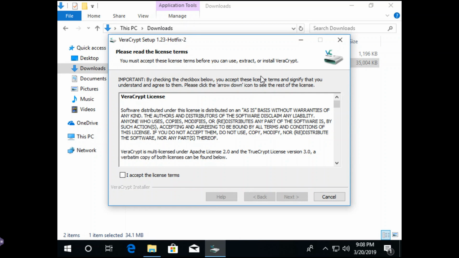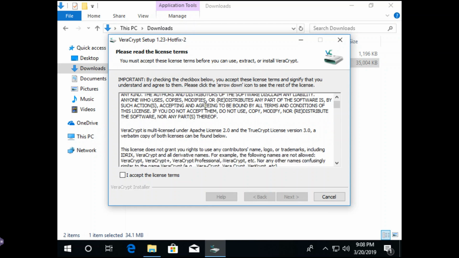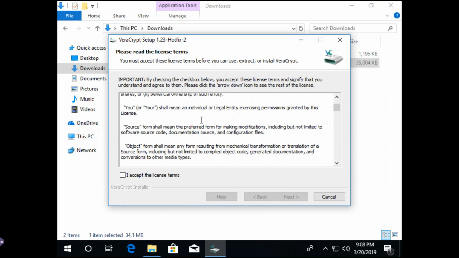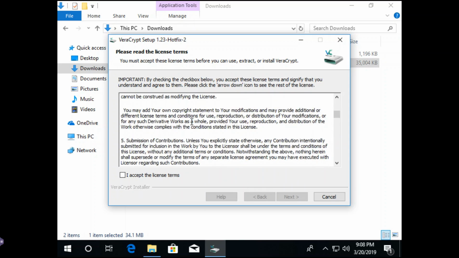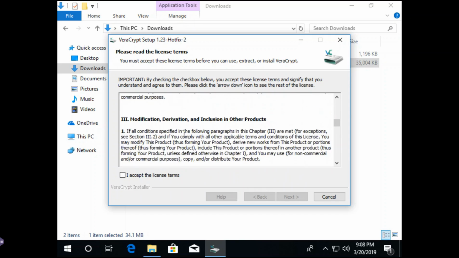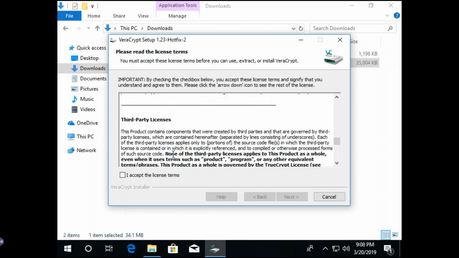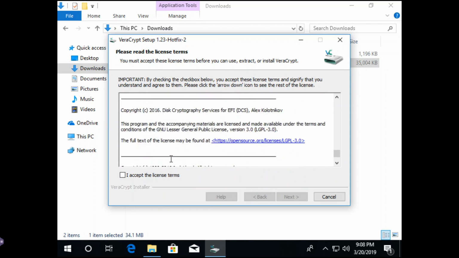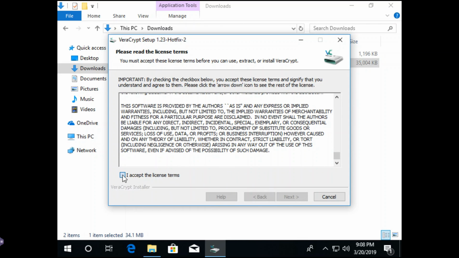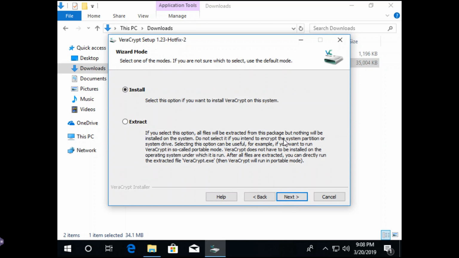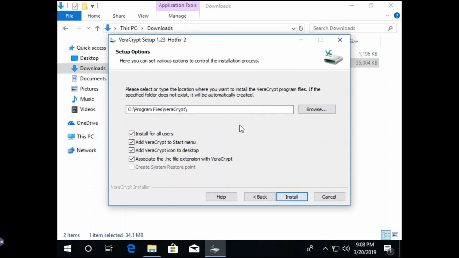Here, I've already read this license, and you'll need to also read it and confirm that you agree with all of this. But anyways, we'll go accept the license, and next. Okay, so when I do an install here, put it in the default location.